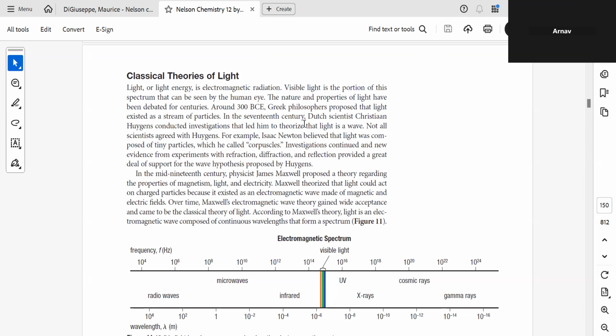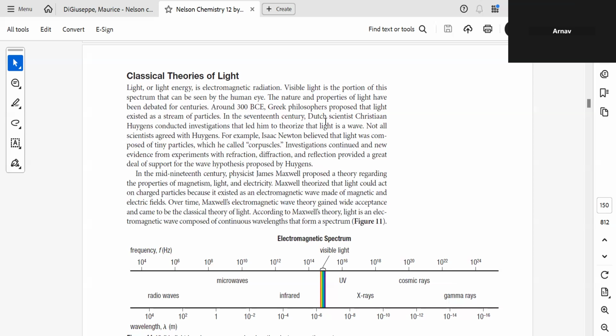Newton believed that light was composed of tiny particles, which he called corpuscles. That is tiny particles. And there was another scientist, Huygens, who conducted experiments that led him to theorize that light is a wave.